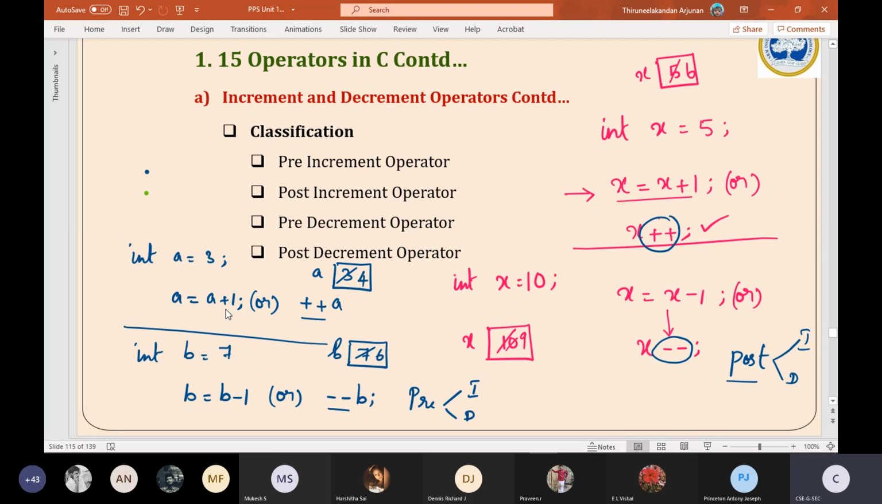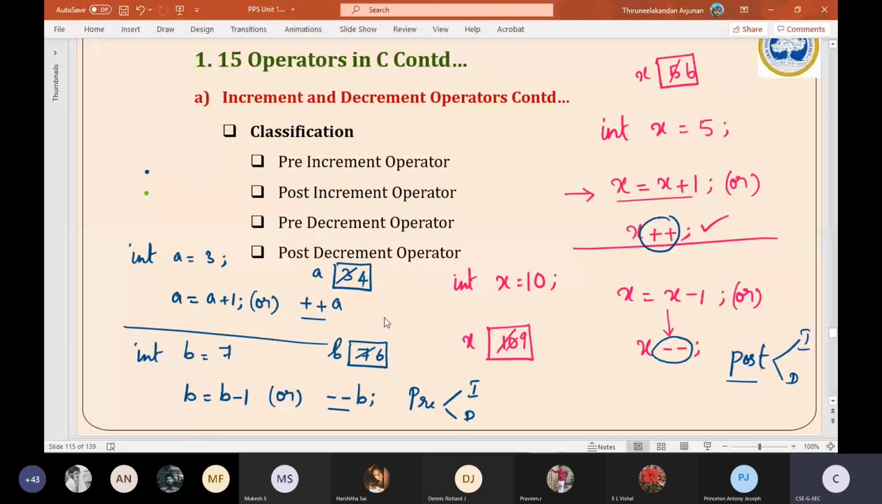See, the final value will remain the same, but there is some slight variation. In the intermediate step, when they are performing the incrementation or decrementation, at that time there is a slight modification or a small concept hidden inside, and that we will see in the coming next class.